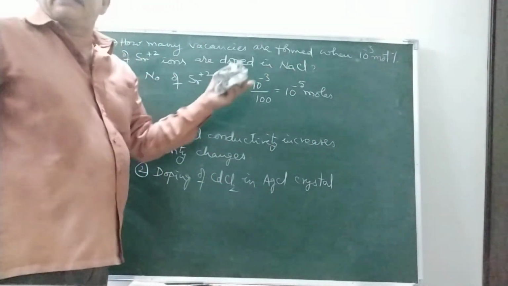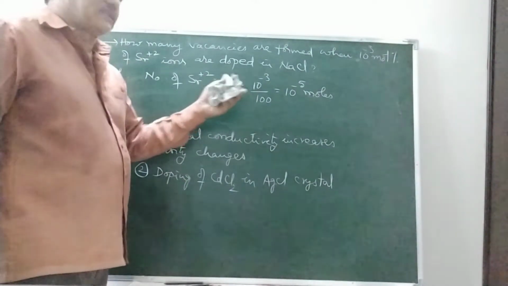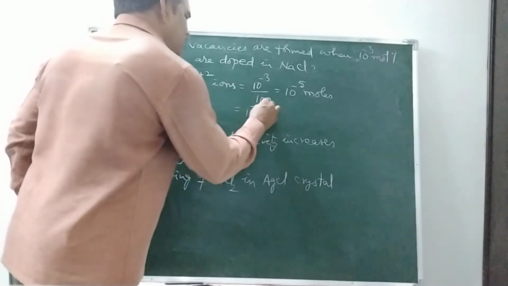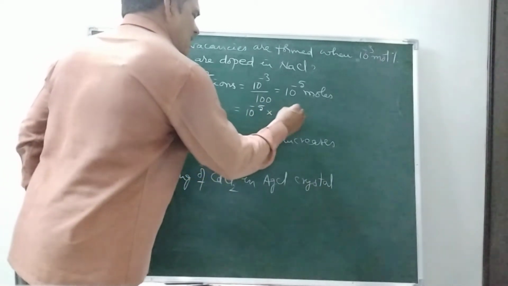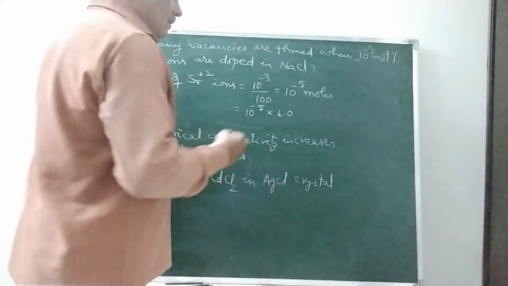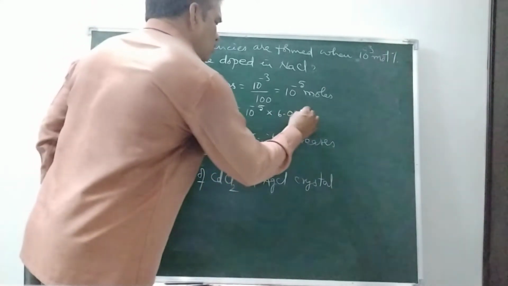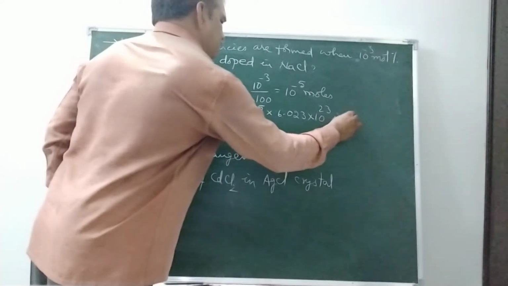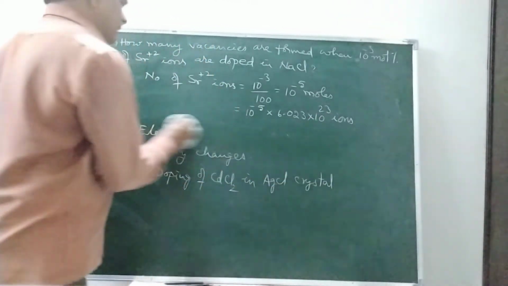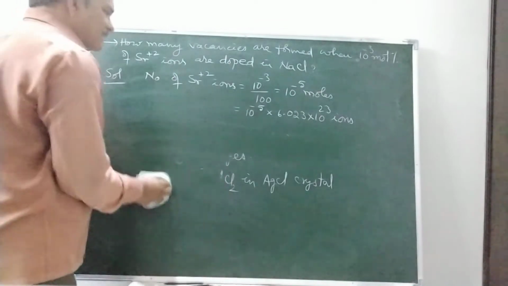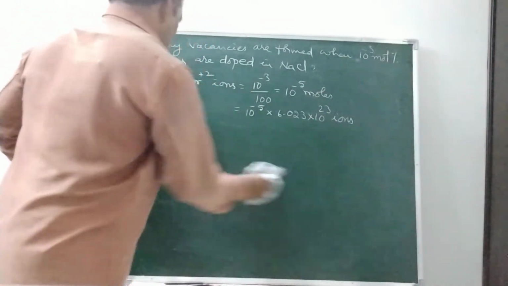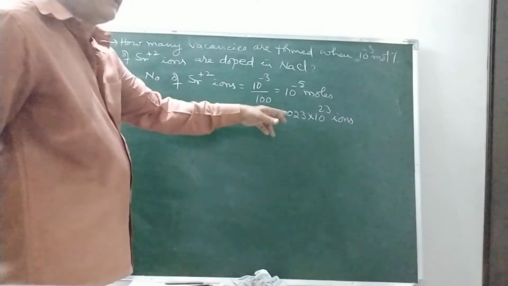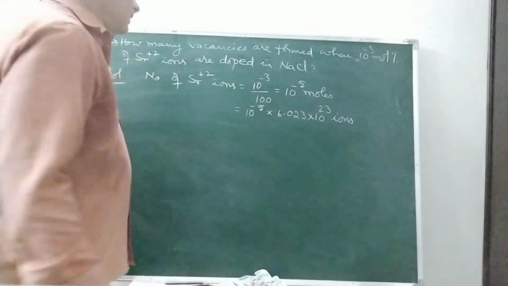So if mole percentage is given, we have to calculate moles like this. That is 10^-5 into 1 mole, which means Avogadro's number of particles, so 6.023 into 10^23 ions. So the number of Sr2+ ions is 10^-5 into 6.023 into 10^23 ions.